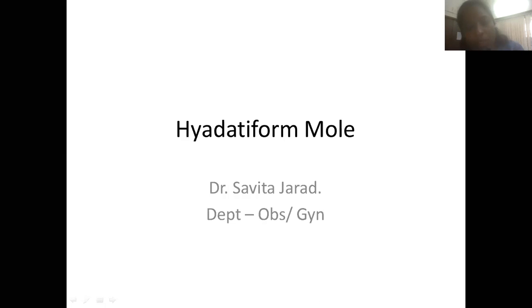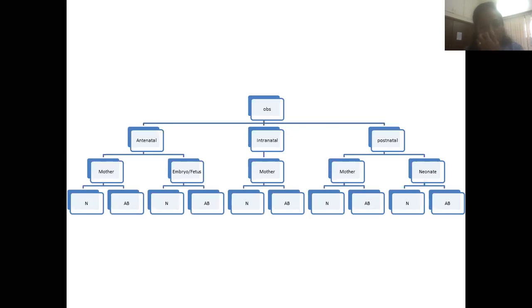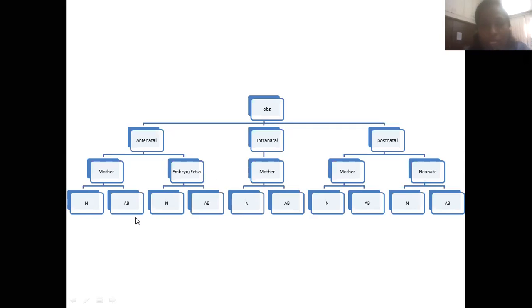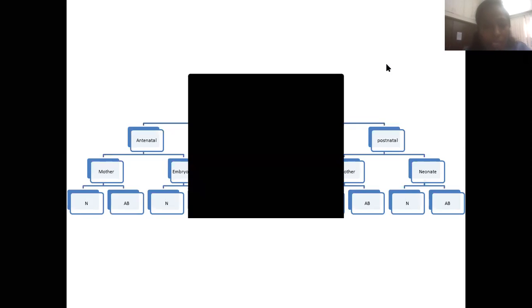Okay, hello everyone. Today we are going to see the concept related to hydatiform mole. Whatever the problems to the mother during pregnancy, in OBG we have divided into three parts: antenatal, intranatal, and postnatal.